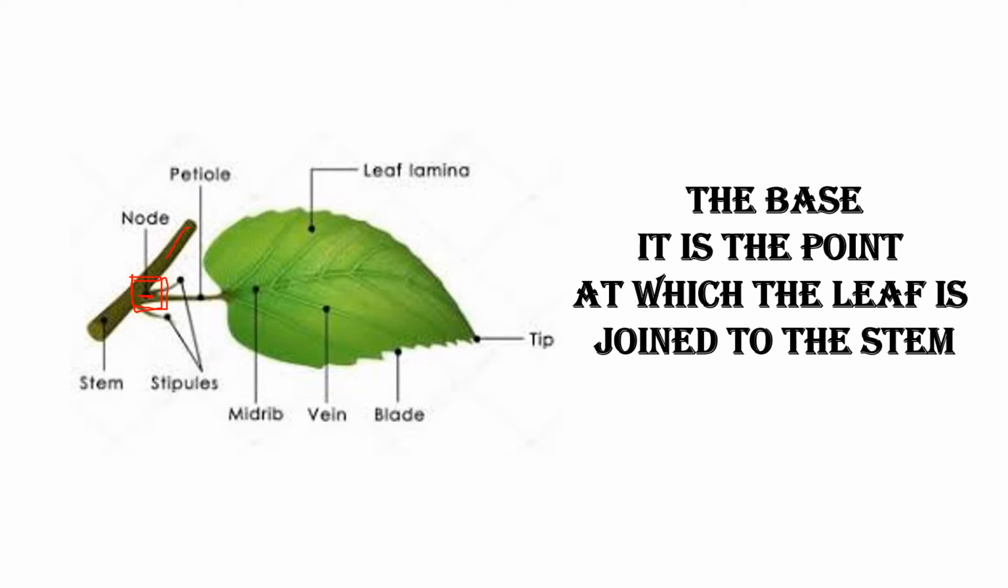This is stem. See, this is stem. And here, this part is the base of the leaf. Okay, Nana, what is base? It is the point at which the leaf is joined to the stem. This is a very important question also for you. Now, you have seen the first part of the leaf. Now, let us go to the second part of the leaf.